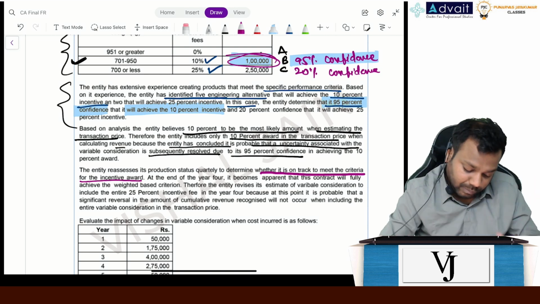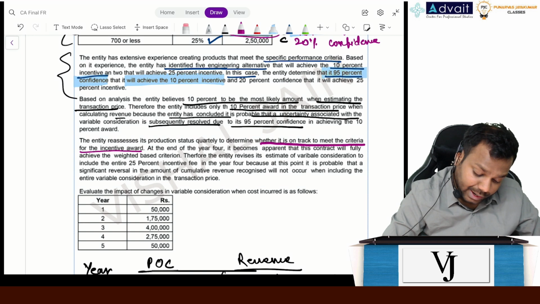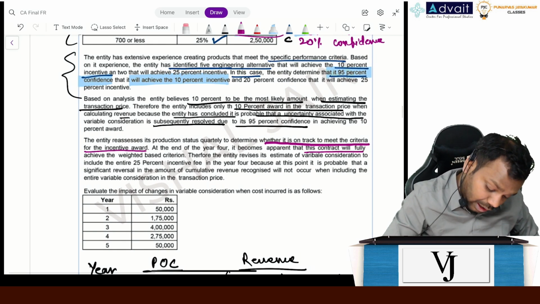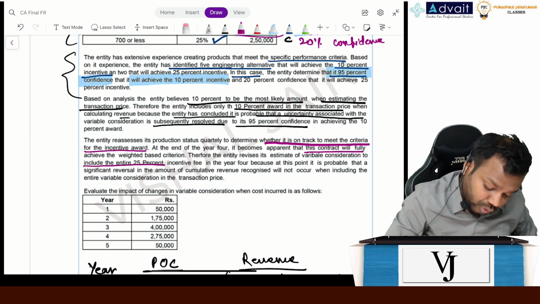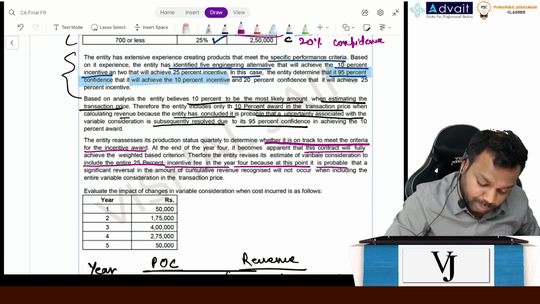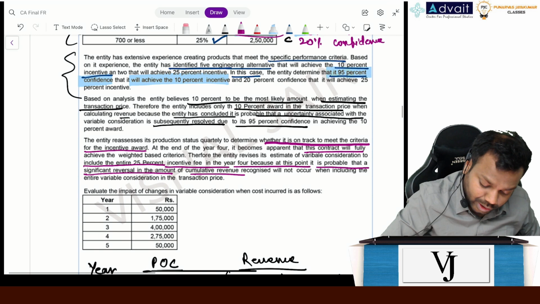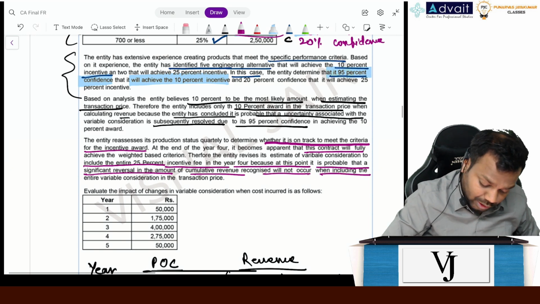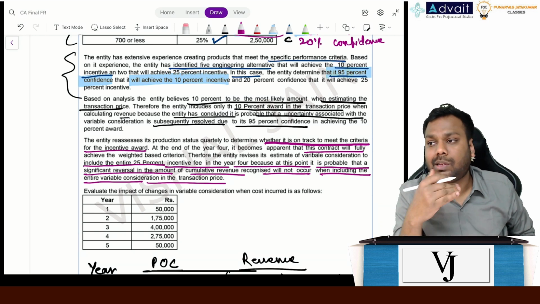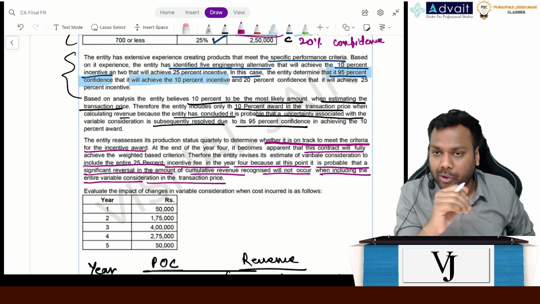That's fine. So it says that at the end of year 4, it becomes apparent that the contract will fully include the entire 25% incentive, because at this point it is probable that a significant reversal in the amount of cumulative revenue recognized will not occur when including the entire variable consideration in the transaction price. Now it says that my estimate has changed. Now I think 25% can be recognized as revenue.